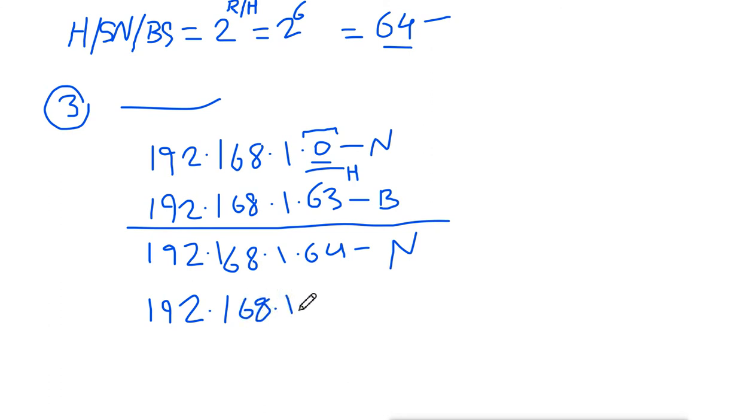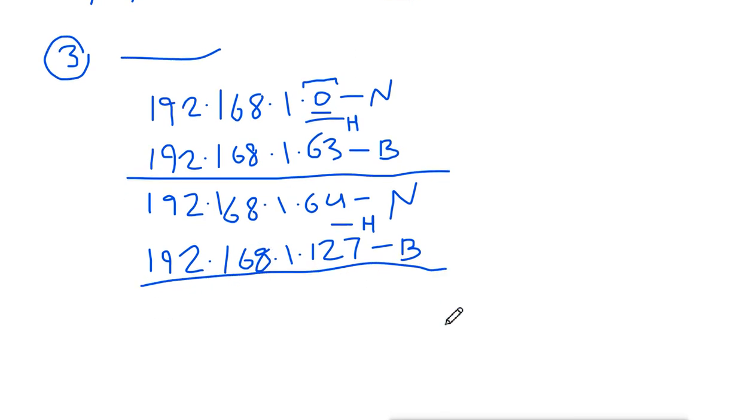We add 64 because each block has a block size of 64, so every block should have 64 numbers. So 64 to 127, and this will be the last address, and this will be the broadcast address. All the addresses in between we can use, and they will be considered as host addresses.